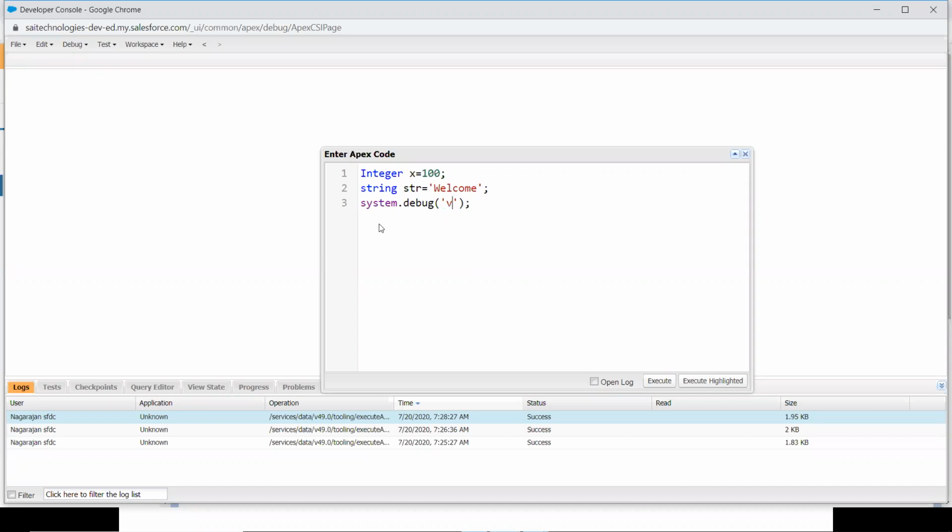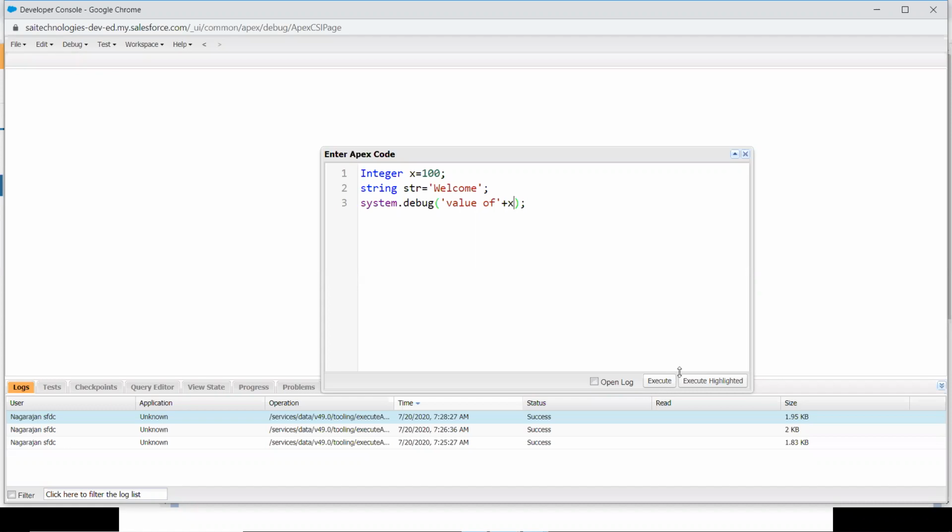If that is the case, you have to use the concatenation operator. "Value of" is the string, and it will be printed as it is, so no issues with that. You finish it within the double quotes, and after that you have to use plus over there. This is called the concatenation operator. Again, I am going to give x over there, because you are going to combine two different data types. On the right hand side, you have x, which is an integer data type. On the left hand side, you have a string. If you want to combine two different data types to print, you will be using the plus symbol. So that is called the concatenation operator.